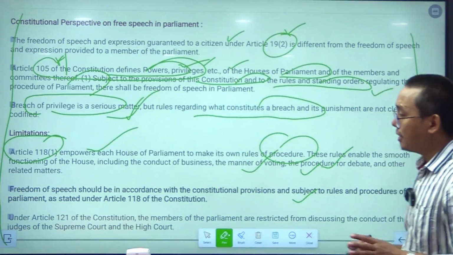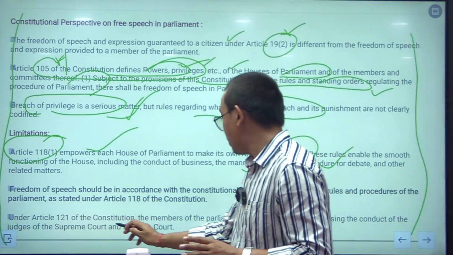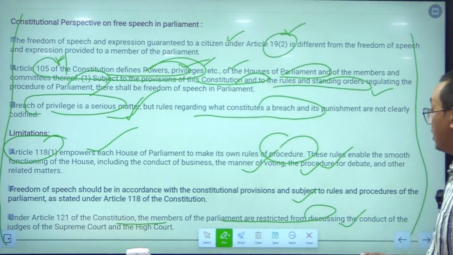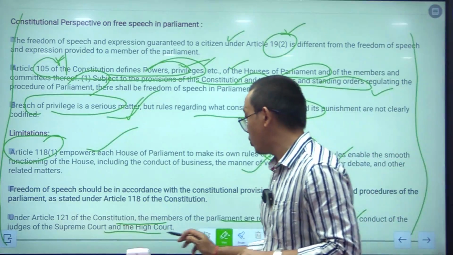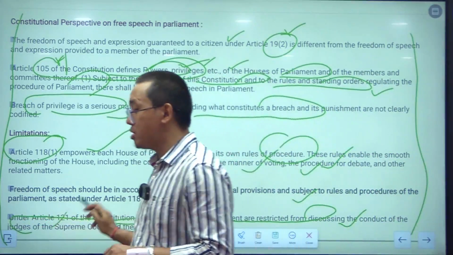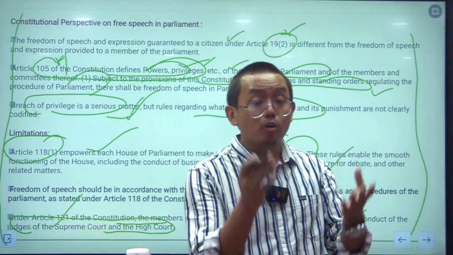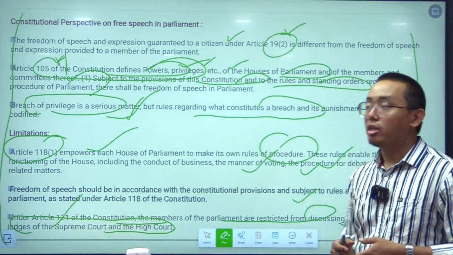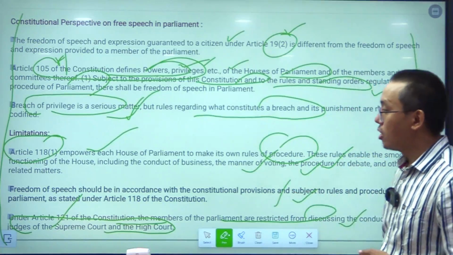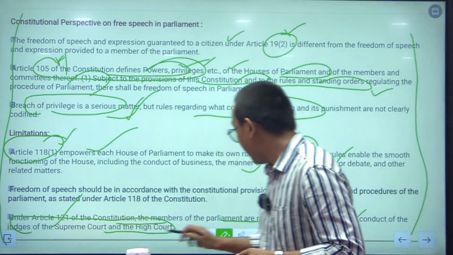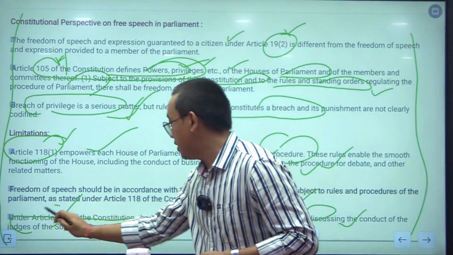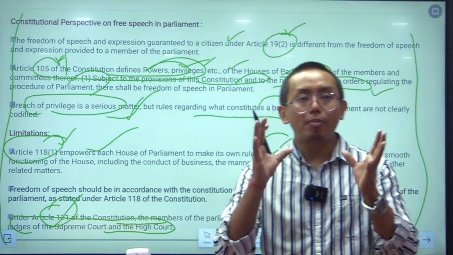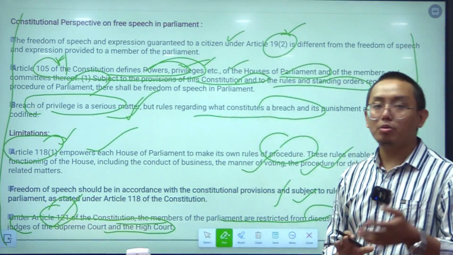Okay. And Article 121 of the Constitution provides that the members of parliament are restricted from discussing the conduct of the judges of the Supreme Court and High Courts. So the conduct of judges cannot be discussed by the members of the parliament. Okay. So this is another restriction. So Article 118 and Article 121 are basically the limitations on the freedom of speech of the members of parliament. Okay. So you have to know these points.